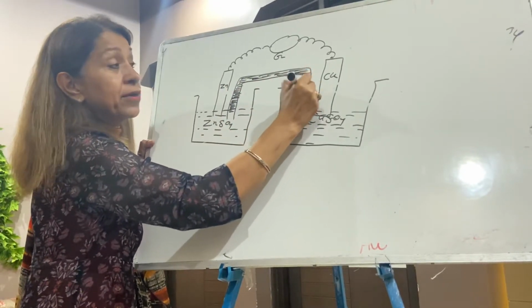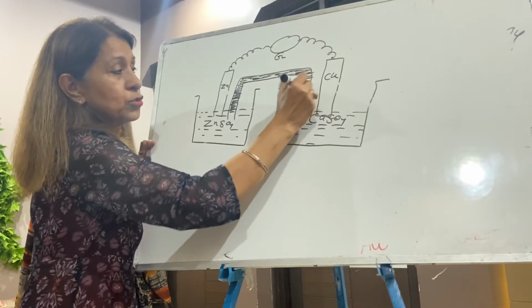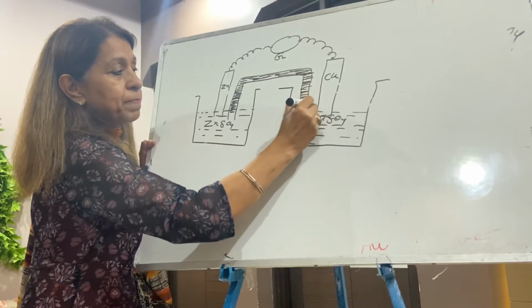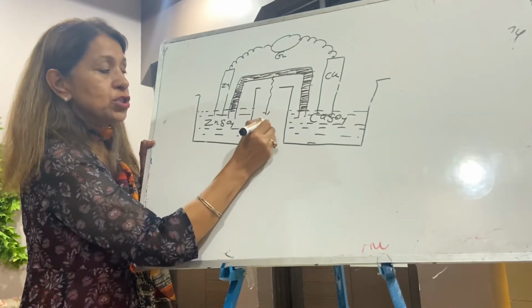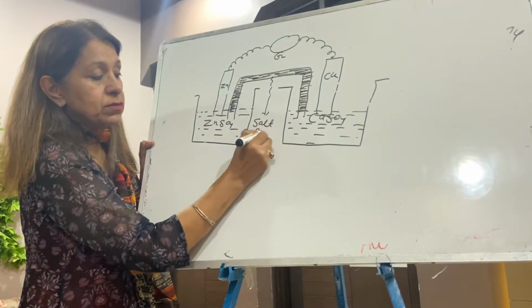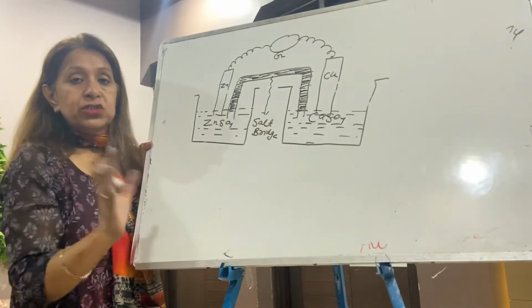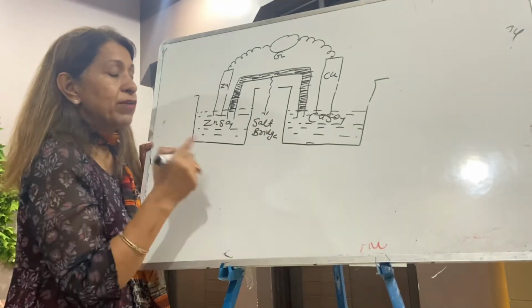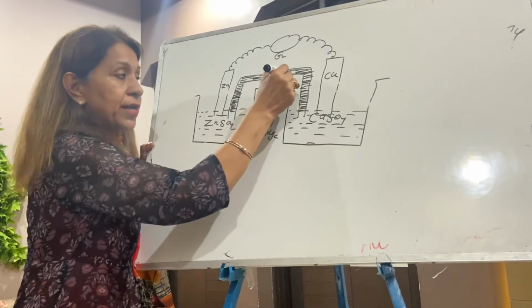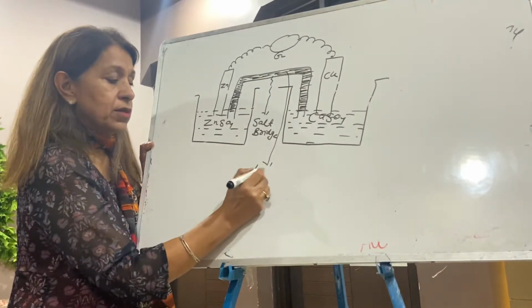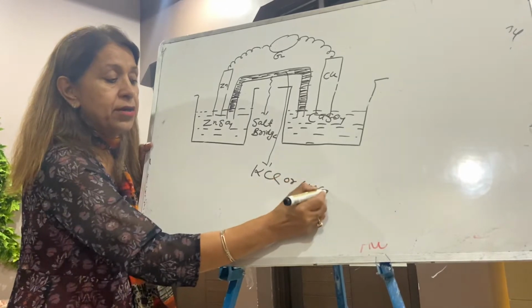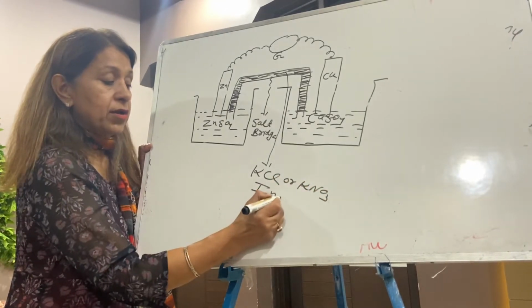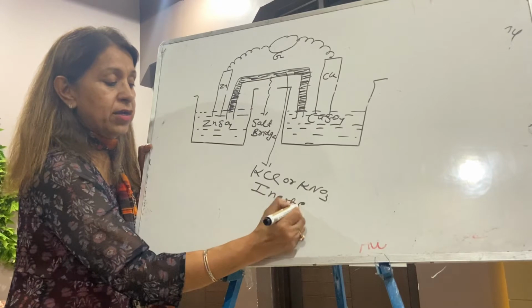The electrolyte must be inert, it should not react with anything. It is your salt bridge, remember this. And what is inside? In a lab, KCl or KNO3, inert electrolyte. Write each and everything along with me, inert electrolyte.